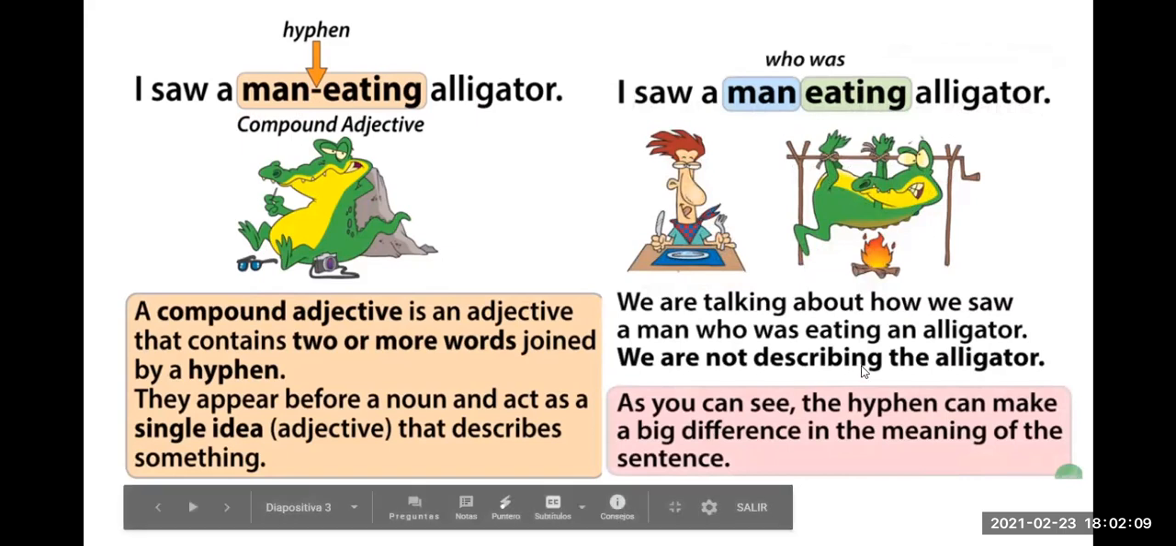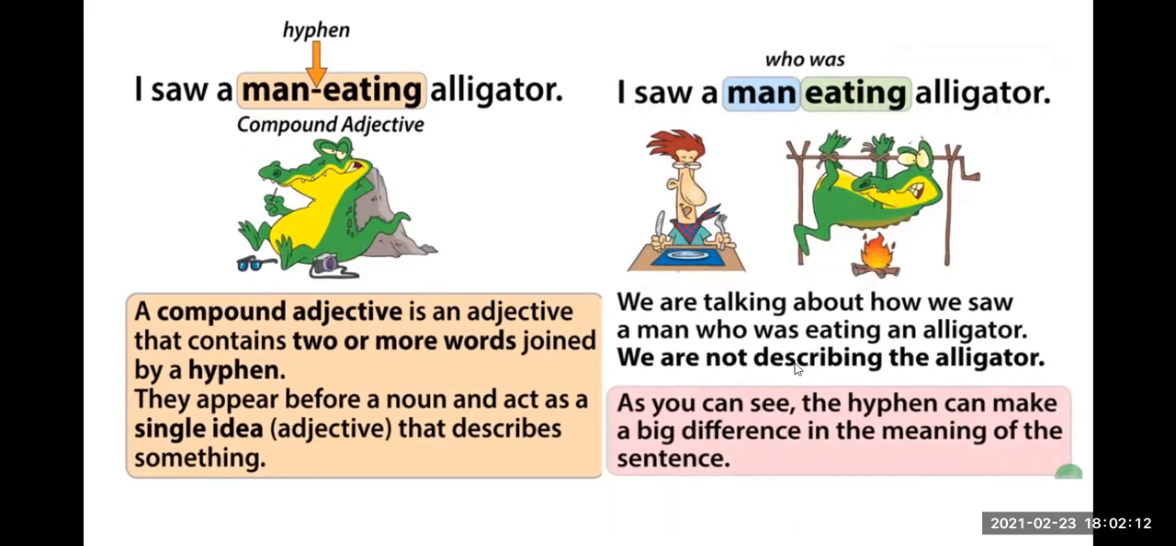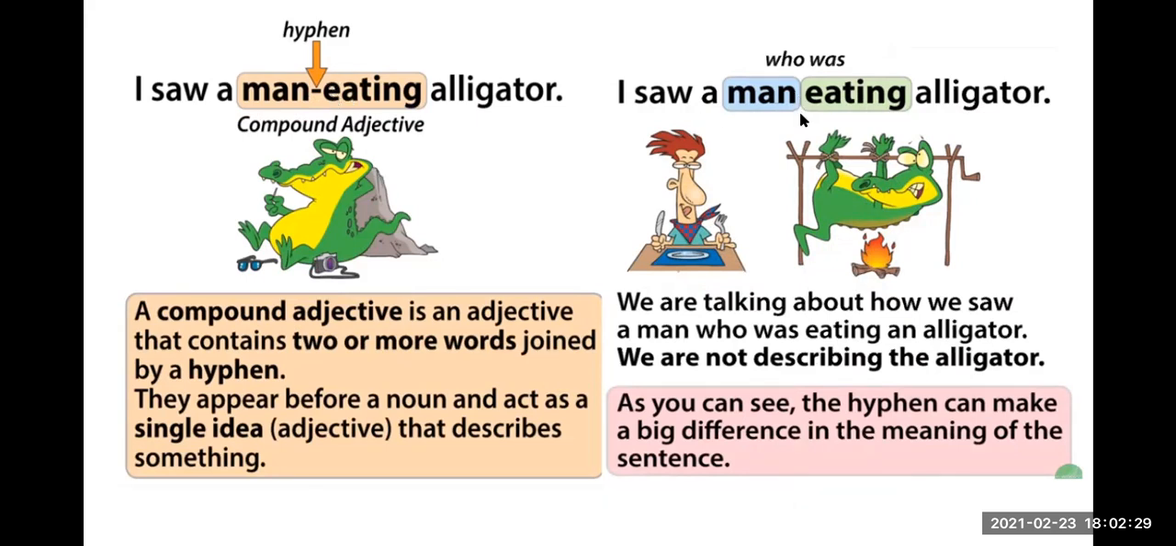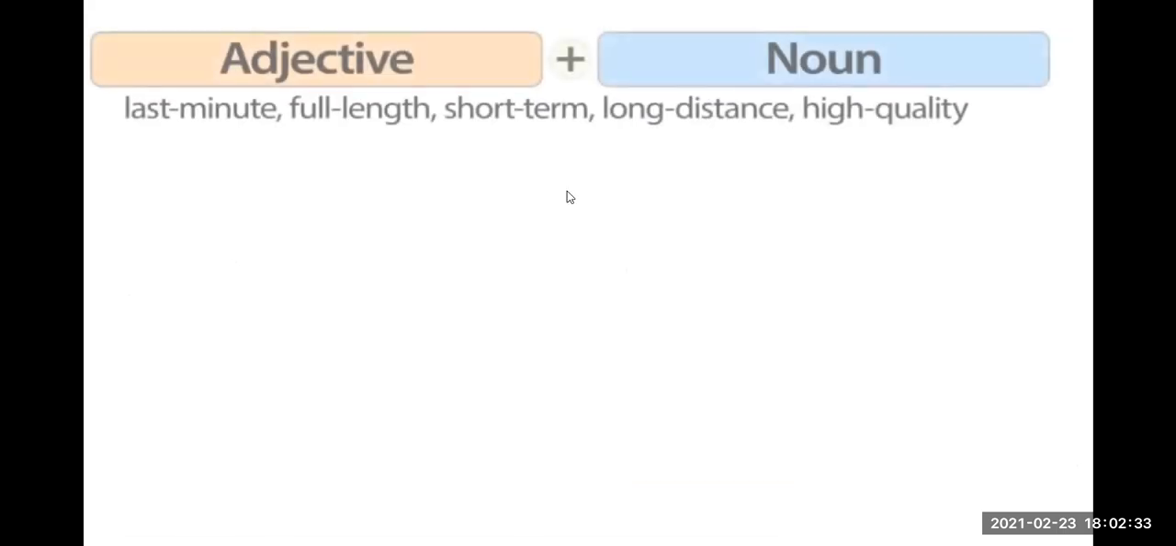In this sentence, we are talking about how we saw a man who was eating an alligator. We are not describing the alligator in this sentence, okay? As you can see, the hyphen can make a big difference in the meaning of sentences. So this is an adjective and this is not an adjective. Let's see some other examples.